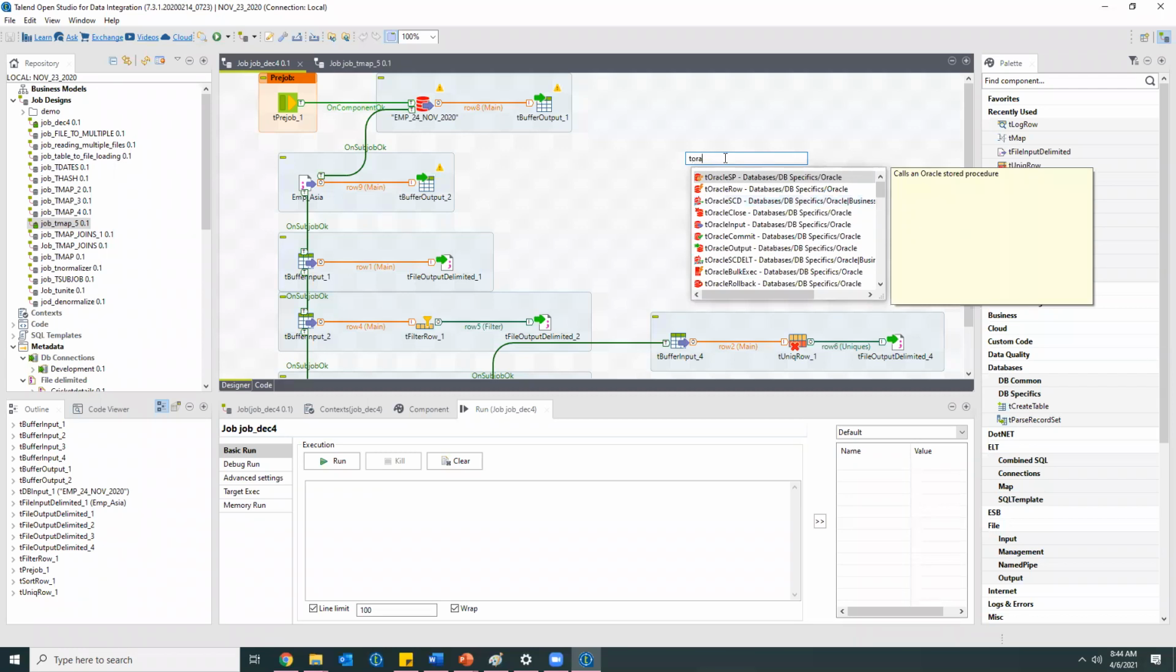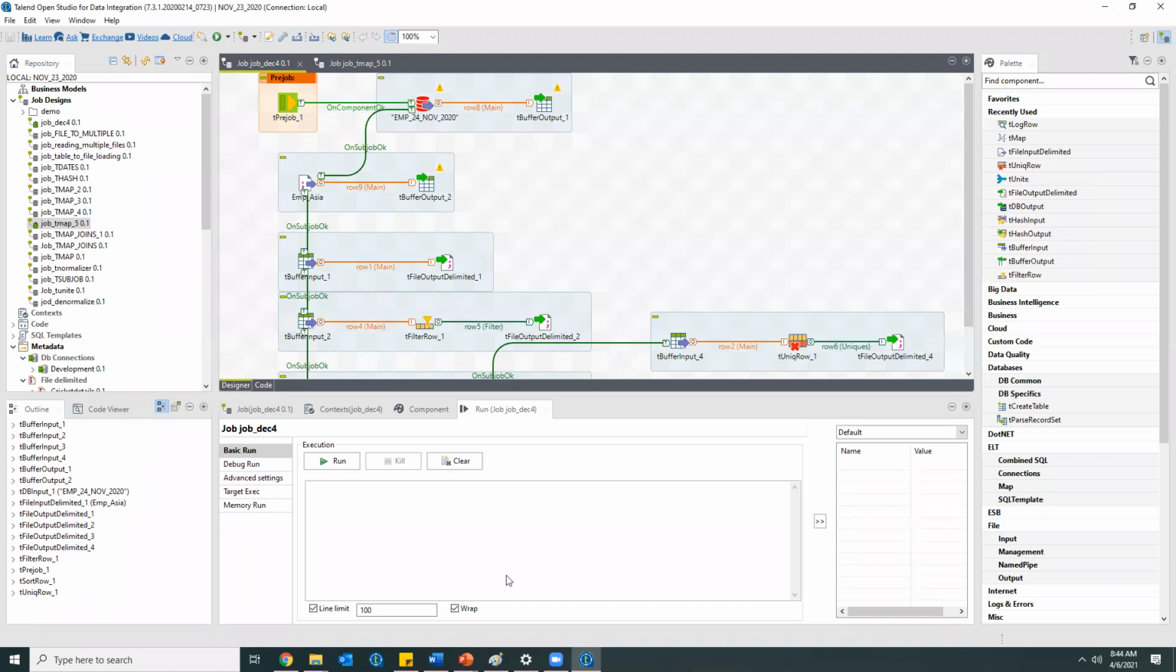Similarly, IBM DB2 is there, and all these are DB2 components. If you are reading data from a file, these are the components related to the file. All these we'll be discussing in the coming classes. Here is the list.